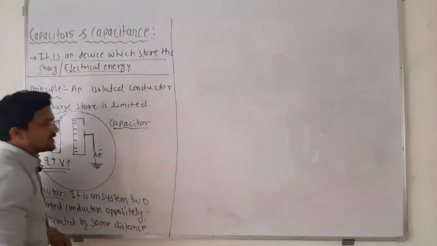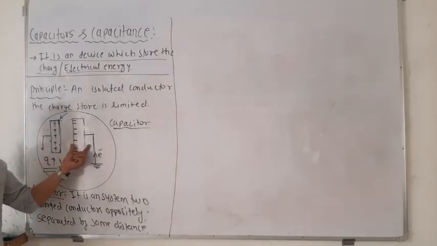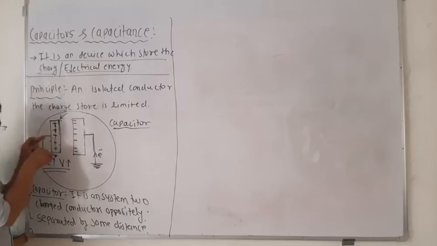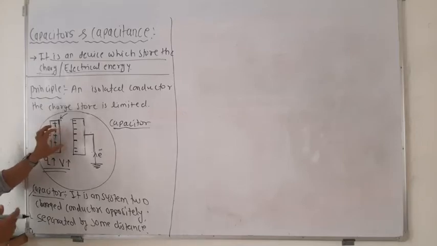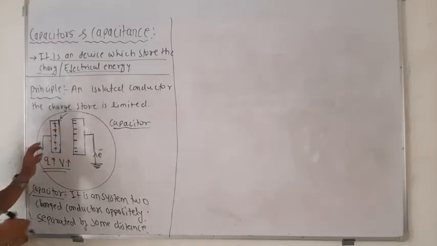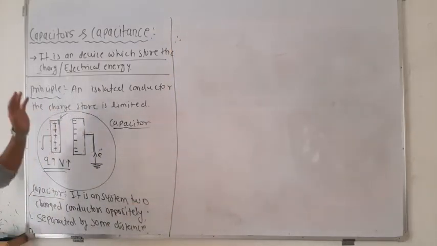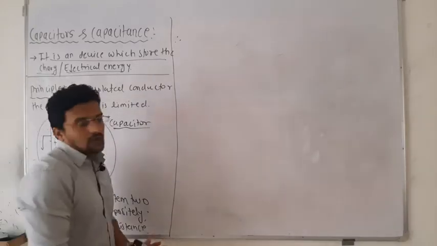Okay, so how to increase the capacitance of any conductor? Just bring another conductor with opposite charge, which decreases the potential, and once the potential decreases, its capacitance goes on increasing. That means you can accumulate more and more charges on this conductor. You are increasing its capacitance to hold more charges. Now we are done with this basic part, so we will try to learn how it actually works.